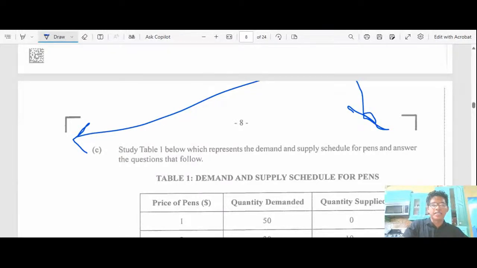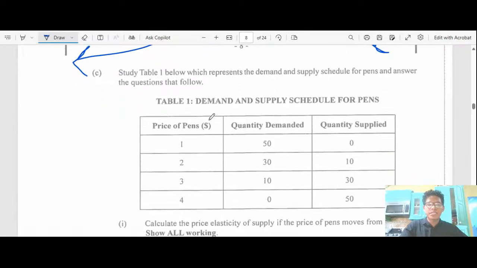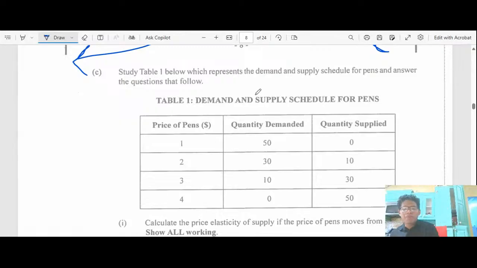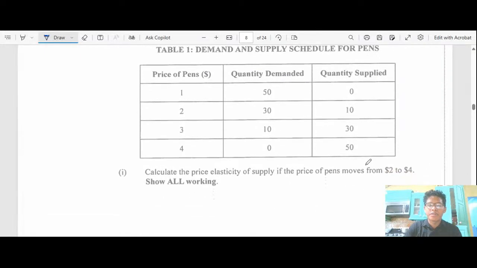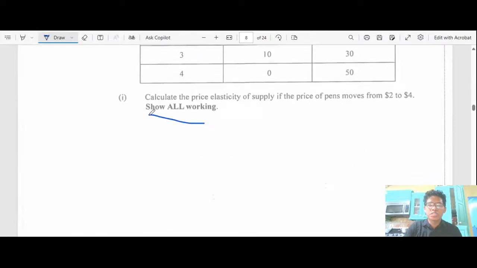Let's continue moving on, guys. It says here, table one shows the demand and supply schedule. Calculate the price elasticity of supply if the price of pen moves from 2 to 4. Let me just think of this price elasticity. I haven't looked into this in a little while. I never look at this document in particular, so you guys tell me if I'm doing anything crazy.